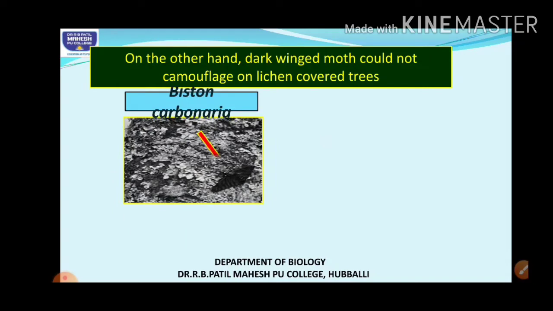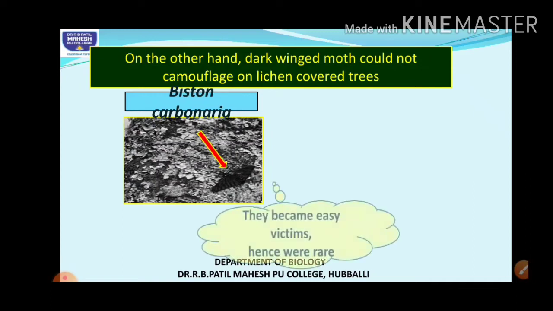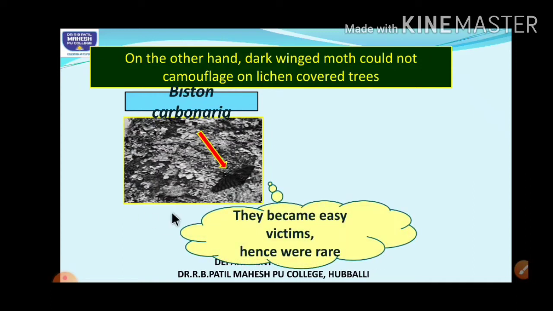This variety was called Biston carbonaria. Remember students, it is called Biston carbonaria. They were dark colored or black colored. These moths could be easily seen on the lichen covered tree trunks, so they became easy victims of predatory birds. The predatory birds could easily identify and kill them. Hence, the number of this variety of moths was very low.